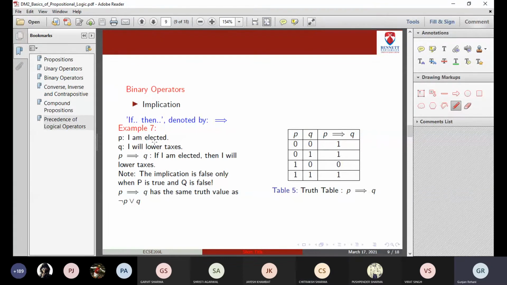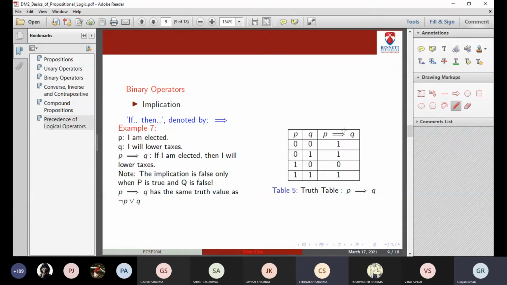For example, P is 0 and Q is 1, right? You are talking of the sentence: the person is not elected, but the taxes are lowered. He has not made any promise, so P implication Q will be 1. This rule was never violated, so this will be 1.